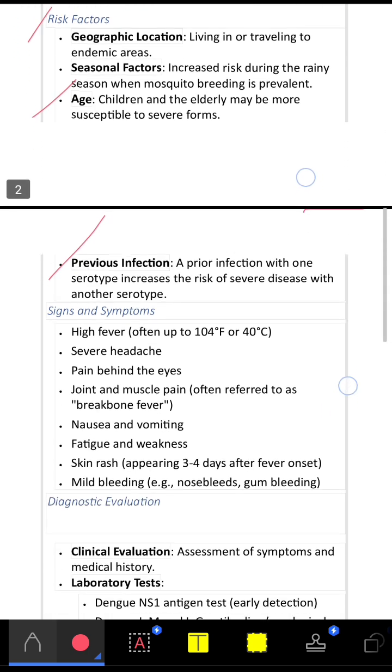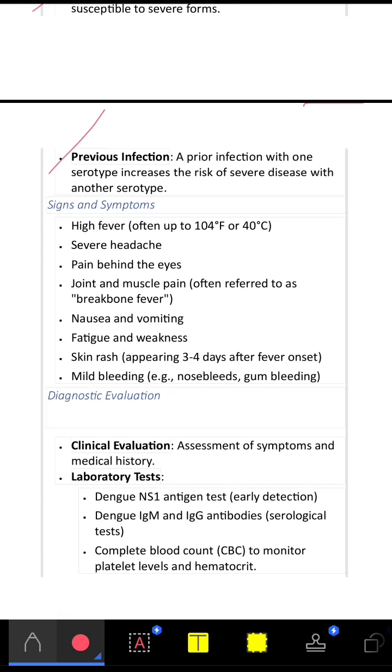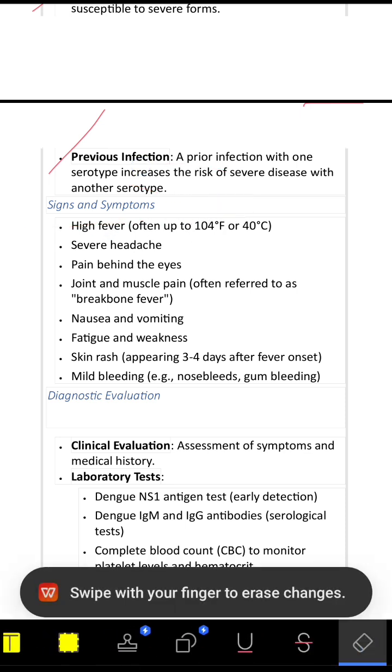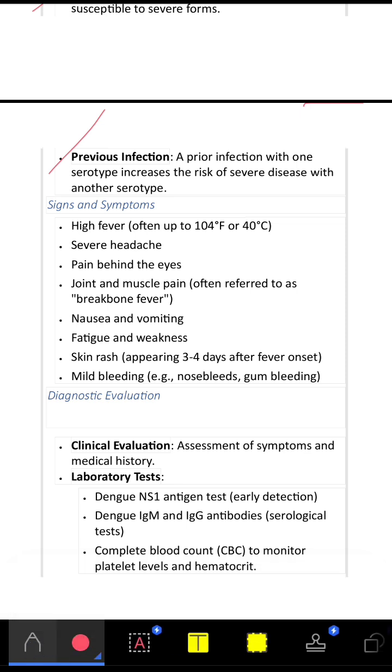Next we'll see the signs and symptoms, or clinical manifestations, of dengue. Basically, the signs and symptoms of dengue are high fever, more than 100 up to 104 degrees Fahrenheit, which in Celsius is more than the normal temperature, up to 40 degrees Celsius.